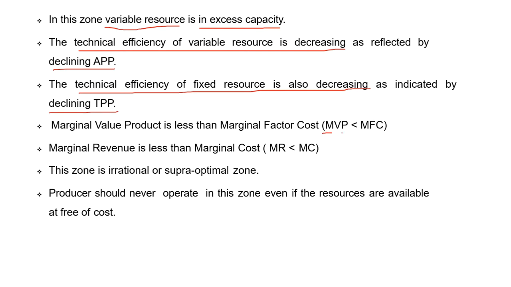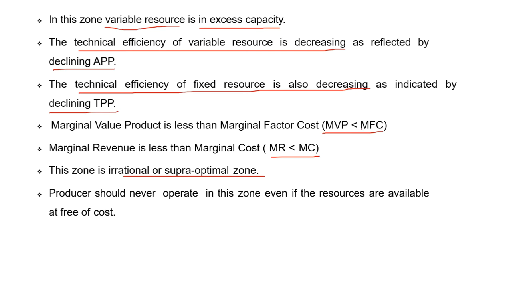Marginal value product is less than marginal factor cost, and MR is less than marginal cost. That means marginal returns are less than marginal cost. This is called the super optimal zone, or irrational zone.